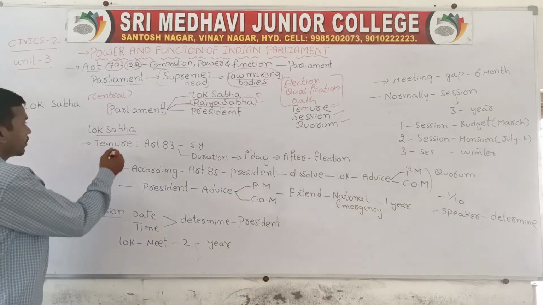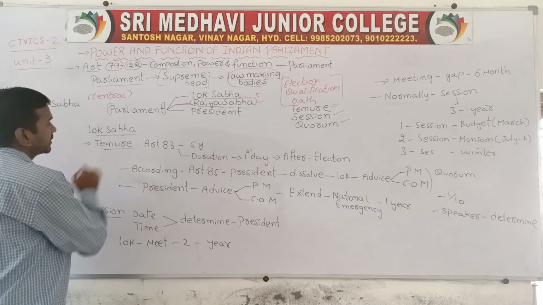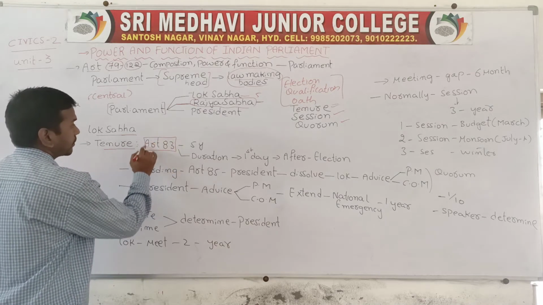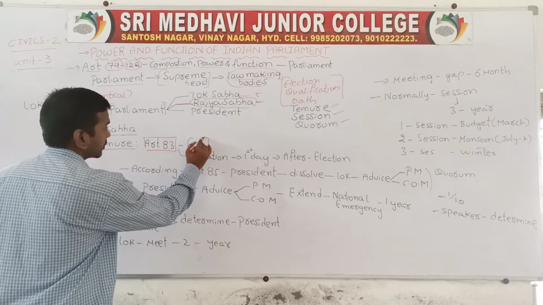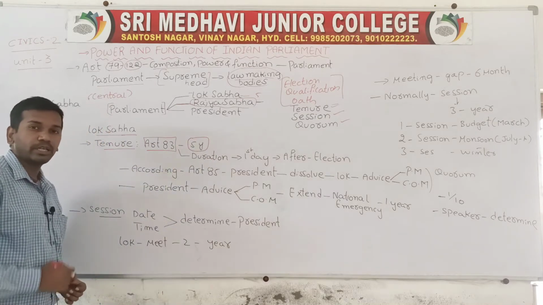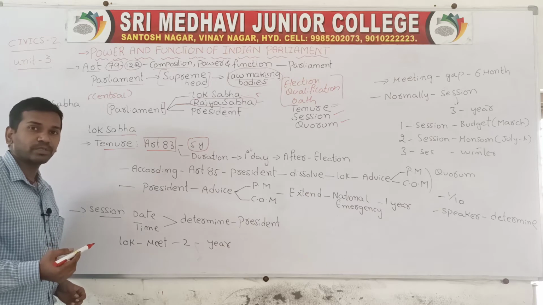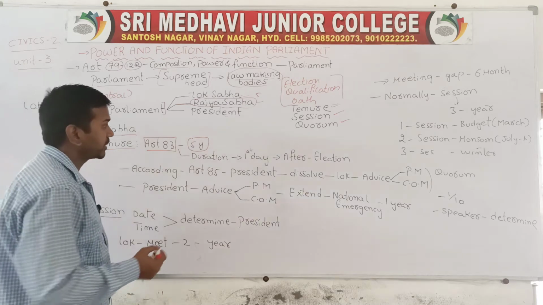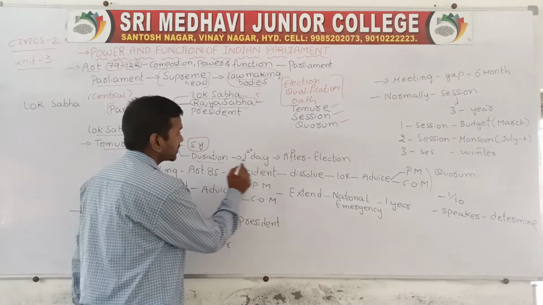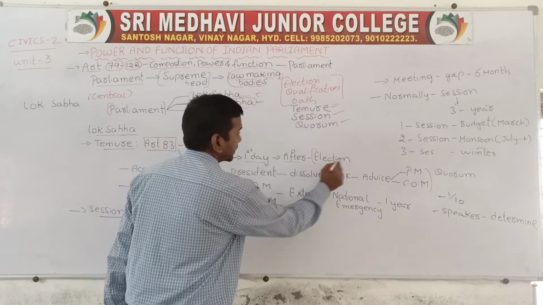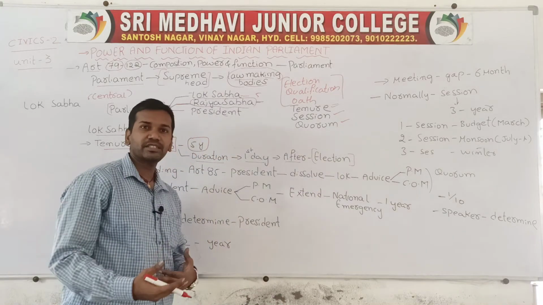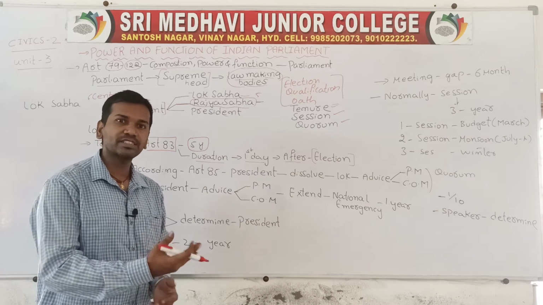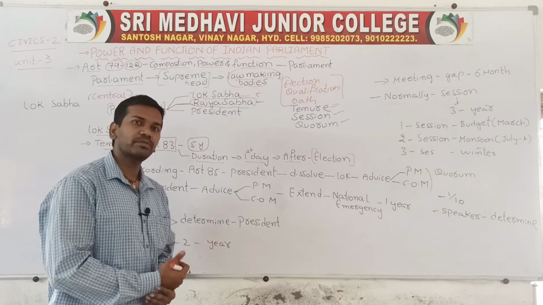Next we'll go forward. Now, the tenure of Lok Sabha, according to Article 83 of the Constitution, should be 5 years. Every member who is appointed as a member of Lok Sabha, the term for the member should be 5 years. And what is the duration? The duration of the members will start on the first day after the general election. After the election is completed, the duration will start from the first day.